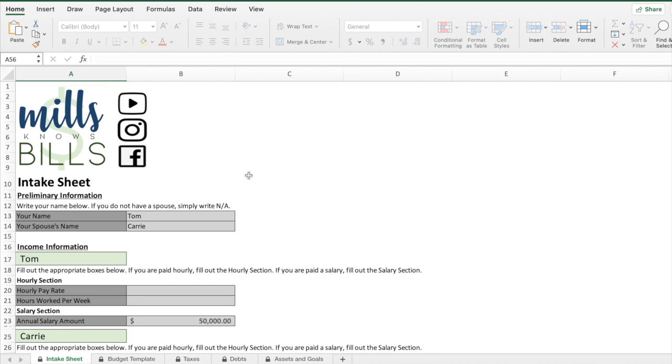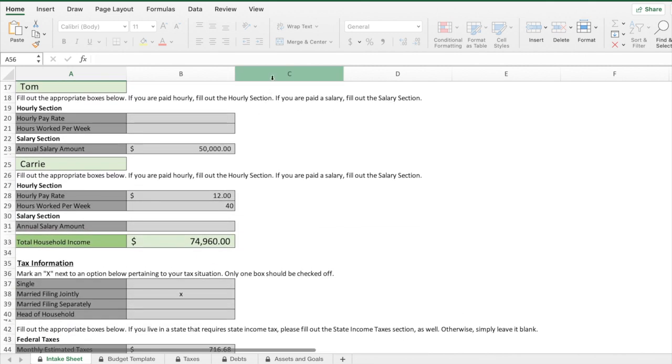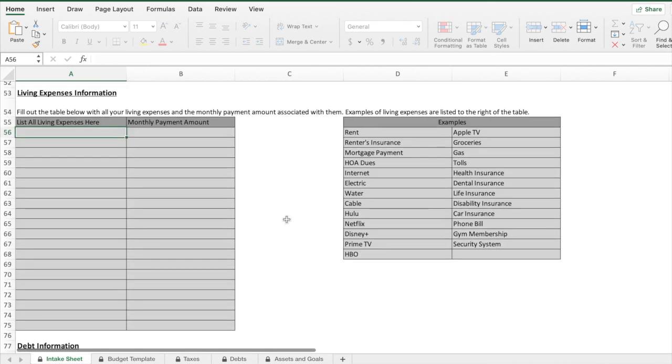Let me show you a few examples and where you can actually place this information on the budget setting tool. Okay, so this is what the budget setting tool looks like. As you can see, I'm just building off the old Excel sheet that I've shown in previous examples with Tom and Carrie. So you're just going to scroll down until you hit the living expenses information portion.